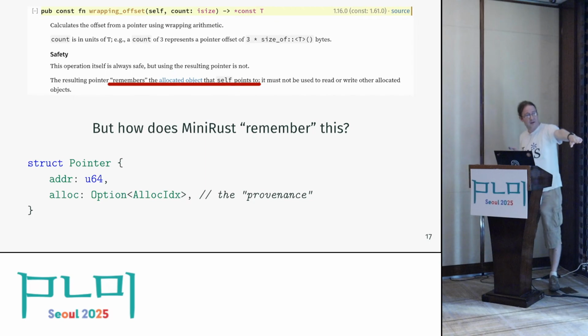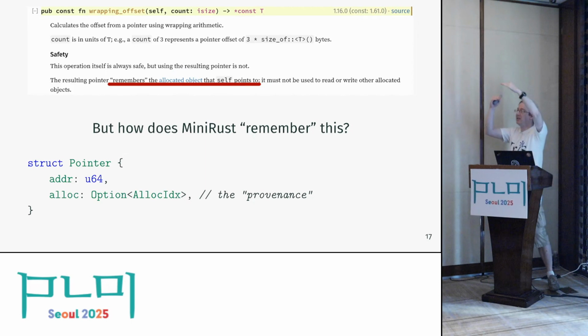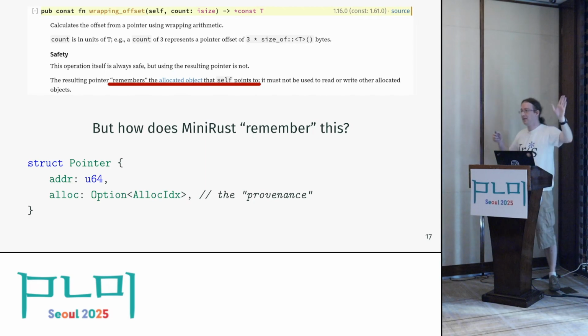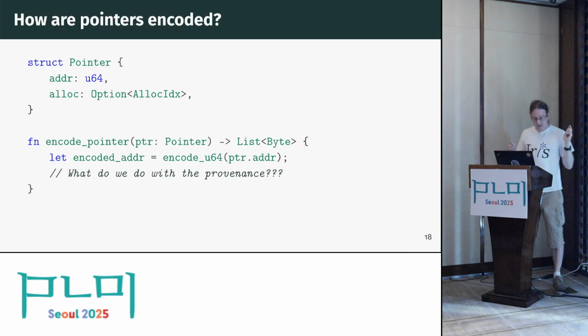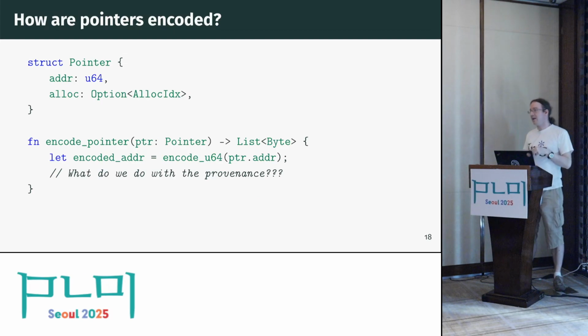So the concrete thing that in this simplified model we remember about the pointer is just the allocation that it points to, which is just an index into this list of all the allocations which are memory. In reality, this thing is called provenance. It's a bit more complicated than just that, but I simplified it for the talk. And so now that we say that a pointer is an option alloc ID, we can explain how there can be two pointers which are equal but different.